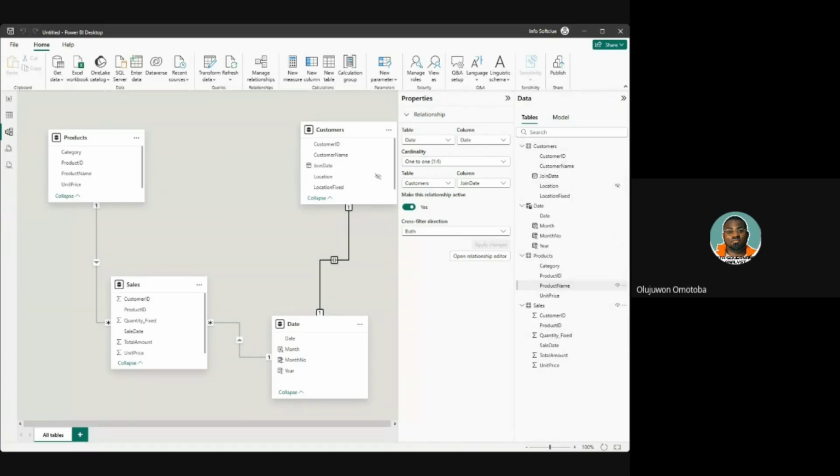I think we can take one or two minutes to look at this environment I'm pointing at, and tell us if there is something we might need in this data. As a business owner, what will you be looking at in this data? Let me give you the benefit of the doubt, one minute just to have a look. Focus on the sales table. Look into it and see if it lacks something.